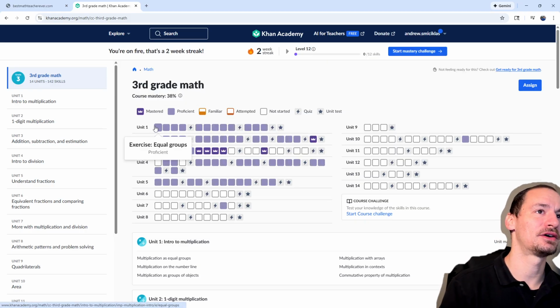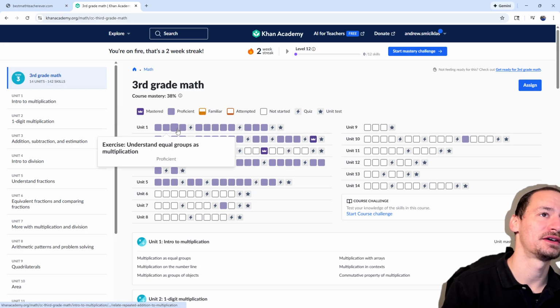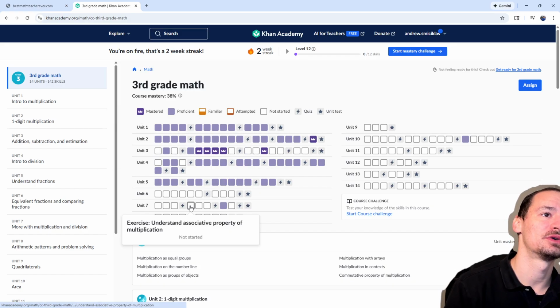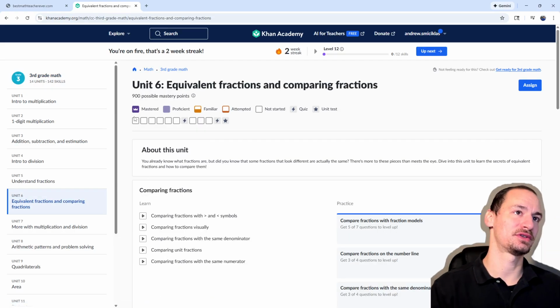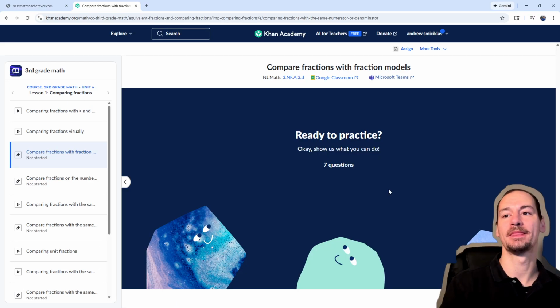You see how this unit I've already completed. It's proficient. So let's go down to something like Unit 6. And I'm going to start with this first activity here.